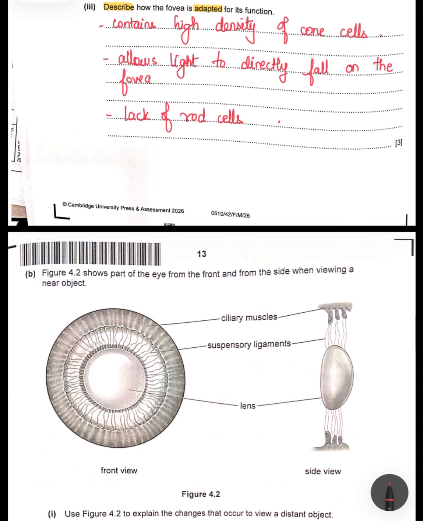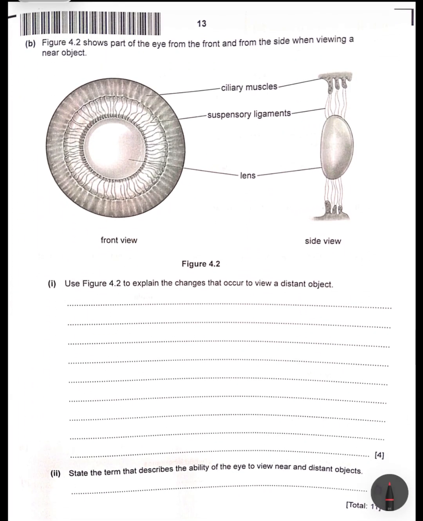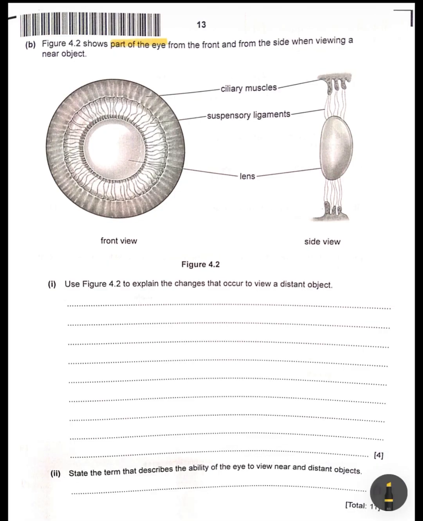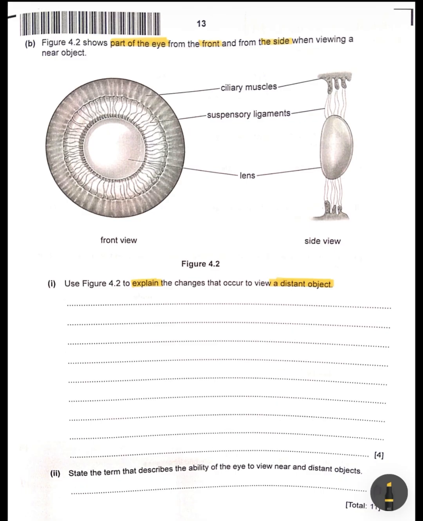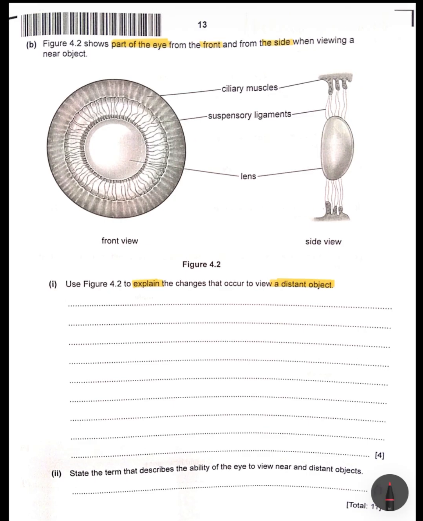Now let's move on to the B part of the fourth question. This shows a part of the eye from the front and from the side when viewing a near object. You need to use figure 4.2 to explain the changes that occur to view a distant object. So the question is very direct. What changes will happen in the lens when you view a distant object? So this is from coordination and response. The subtopic for this is sense organs, one of the most important topics for your exam.